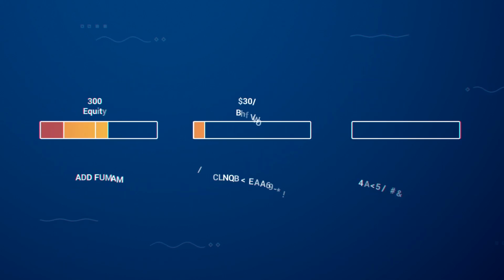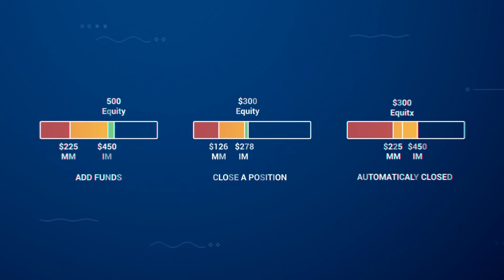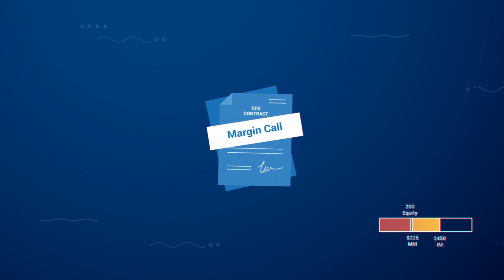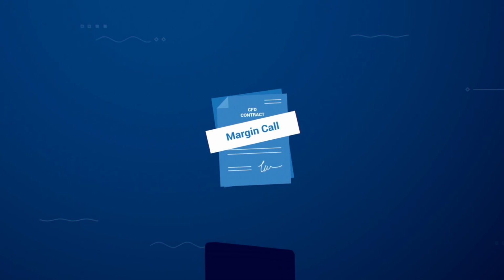You can then decide if you'd like to add funds or close a position, fully or partially, to reduce your exposure. You can also allow the position to be automatically closed should your equity go below the maintenance margin. If the value of your trade changes suddenly and you can no longer satisfy the maintenance margin, the position will be closed automatically by margin call.